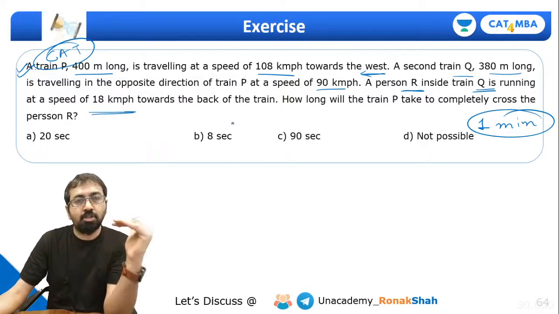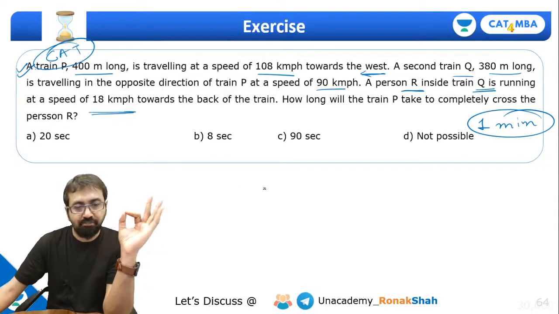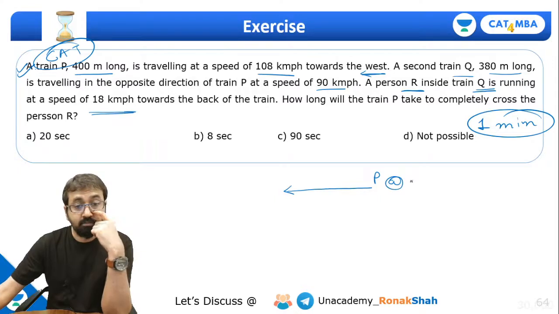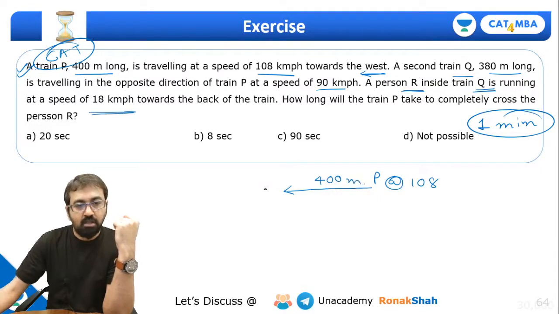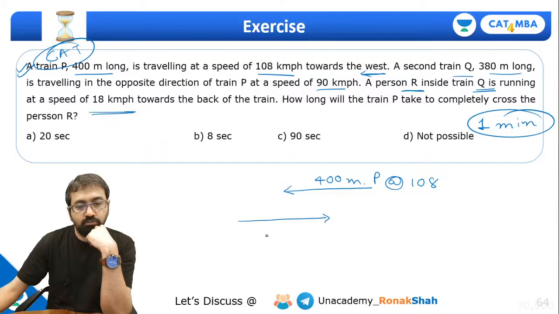Guys, whenever you come across such a question and if you get confused, immediately draw the diagram. What is the situation? Train P is going towards west. This is train P. At what speed is it going? 108. What is the length of this train? 400 meter. Right? Another train Q. Okay, so here is the train Q. It's 380 meter long, and it is traveling at 90 km per hour.